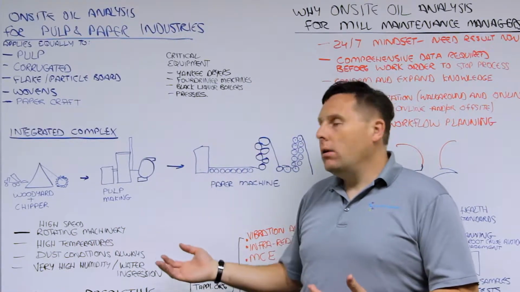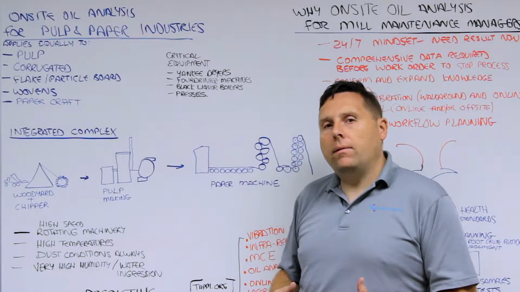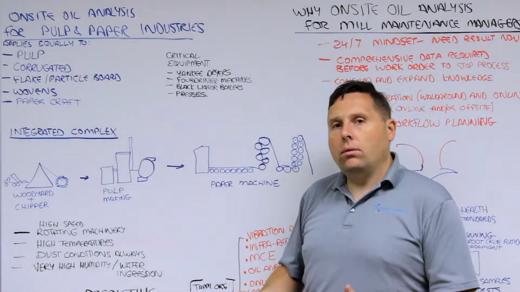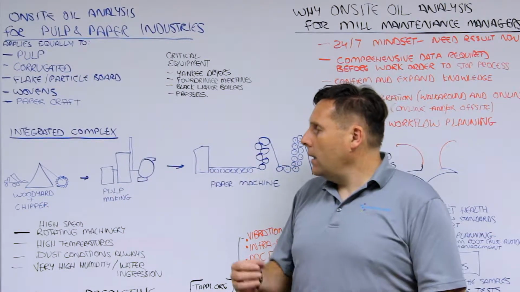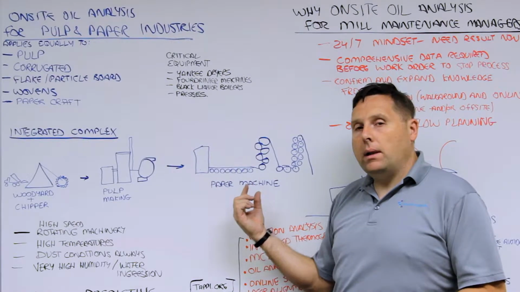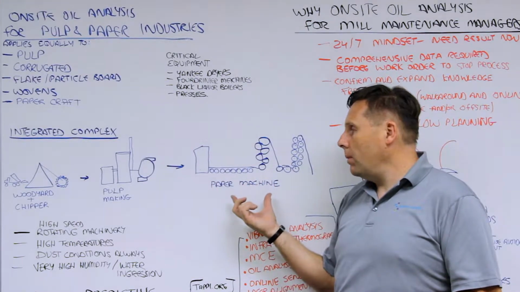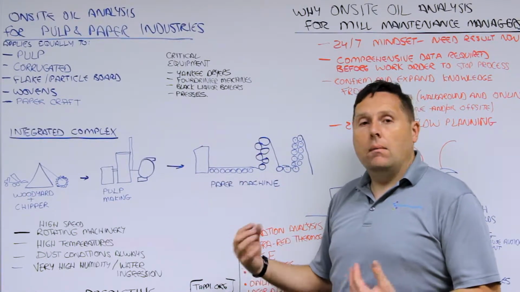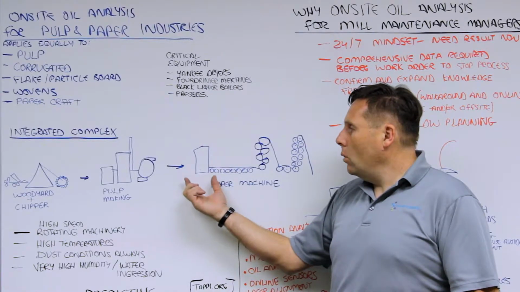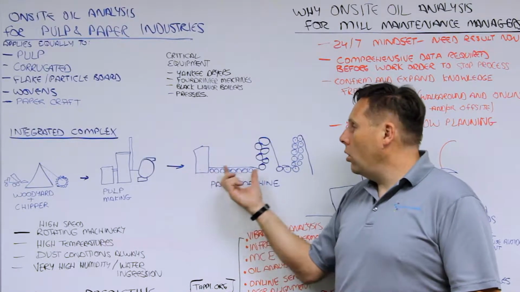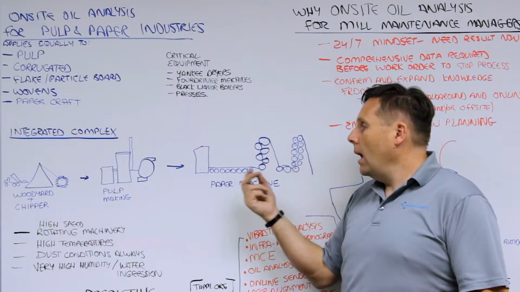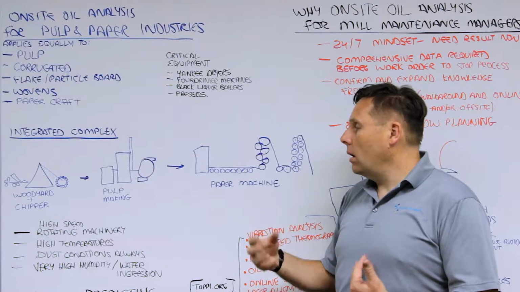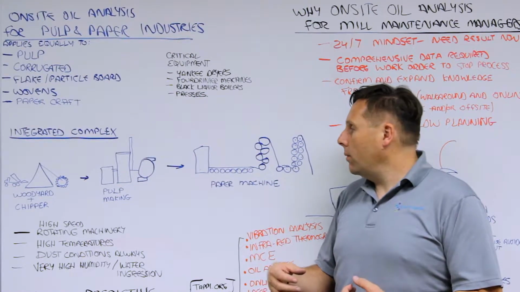And then if you're in an integrated complex where you actually have the pulp facility, you've got things like the black liquor boiler and the associated chemical plant works. And then of course, once the pulp goes over to the paper machine, you've got a series, maybe one or two of these machines, which are many millions of dollars at any one time, which converts the pulp from one end all the way to the other end, where you have a series of spreaders and rollers, high-speed applications running around 3,600 or more feet per second.